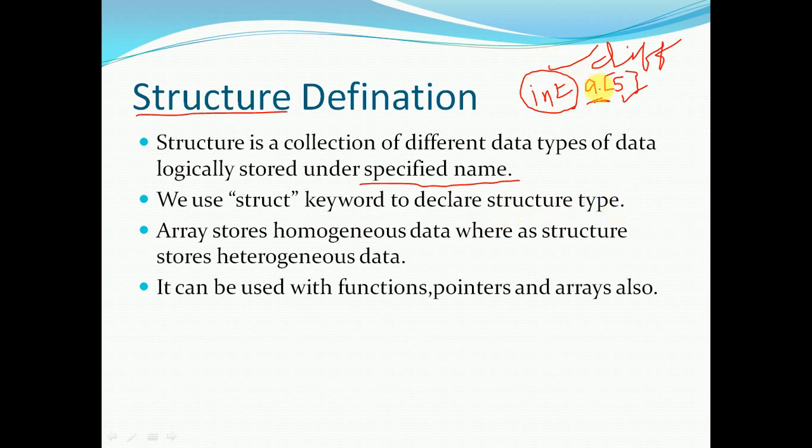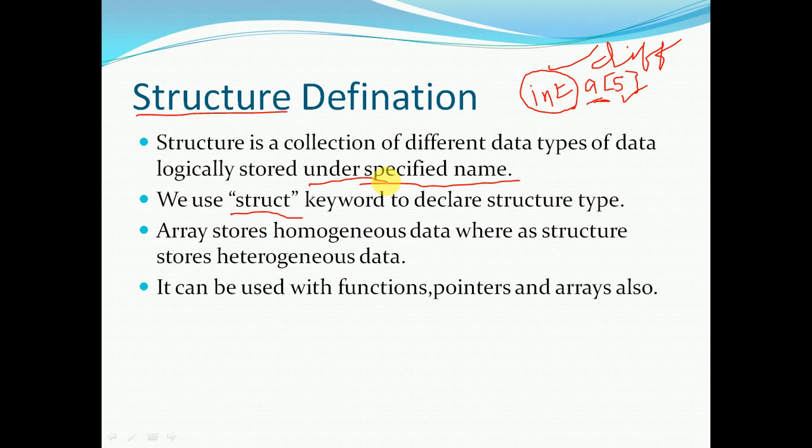Here your a is of integer type, whereas if you want to define a structure type, we use a keyword called struct. That means struct is also nothing but a data type. Here int is a predefined data type, so it can accept only integers, whereas struct is a user-defined data type. It can accept any type of data to be stored under a specified name. So this is the difference between structure and array.